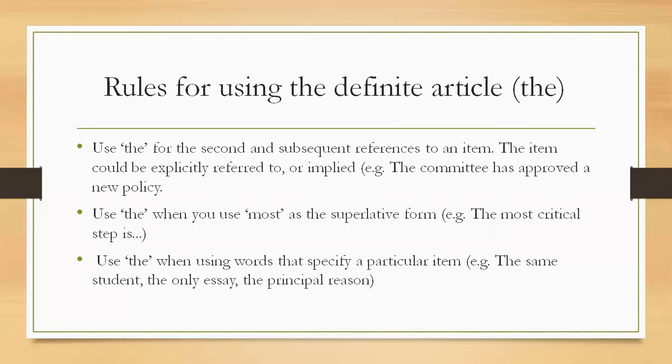So the definiteness, with the superlative form most, the definite article the is used. Use the when using words that specify a particular item. Example, the same student, the only essay, the principal reason. So when you specifically mention a thing, then you should use the definite article the.